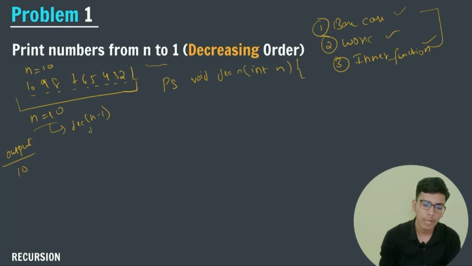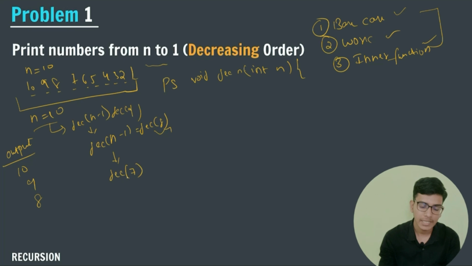For n minus 1, that is, I will call dec 9. For dec 9, I will first print 9 here. After that, I will call dec n minus 1, that is dec 8. When the n value is 8, I will print 8. After that, I will call dec 7. When the n value is 7, I will print 7.